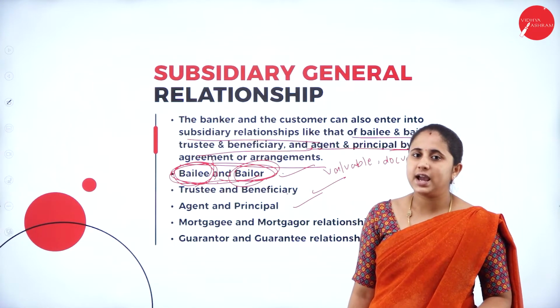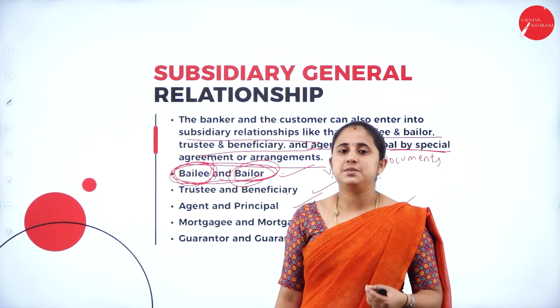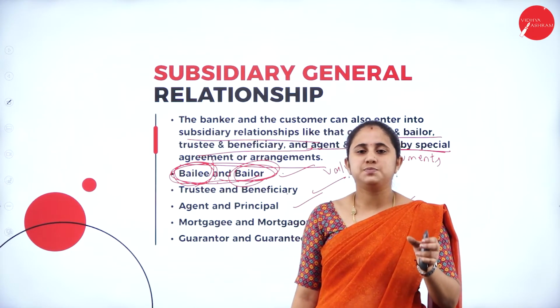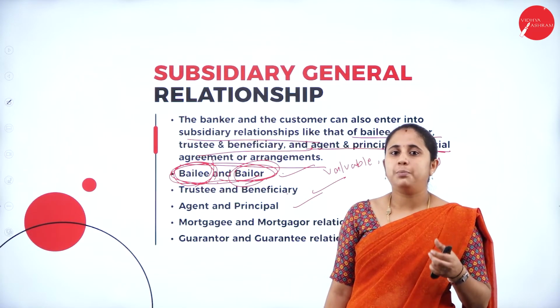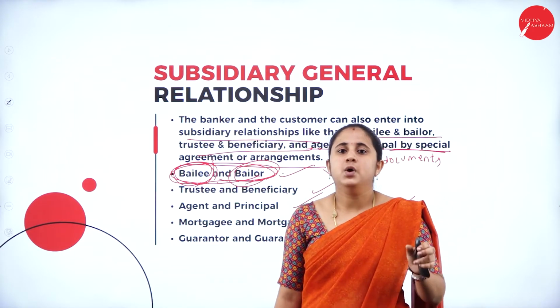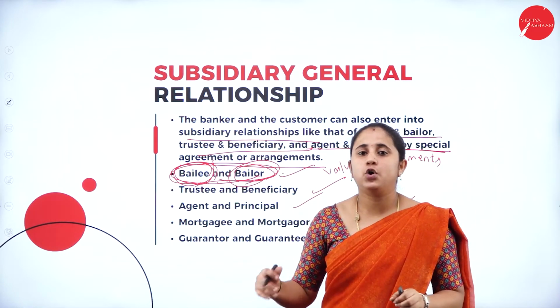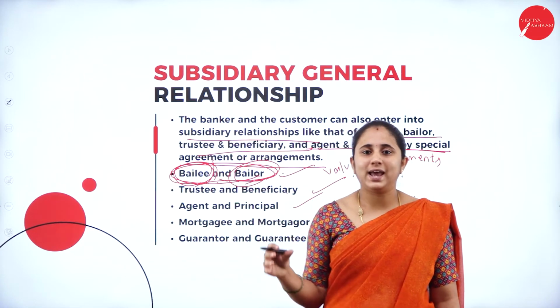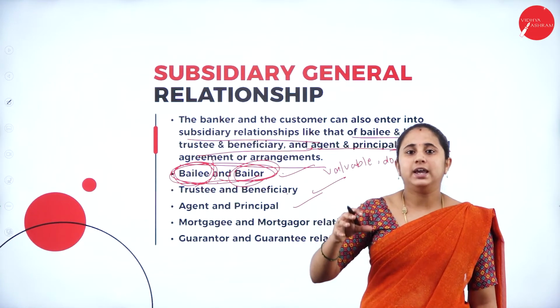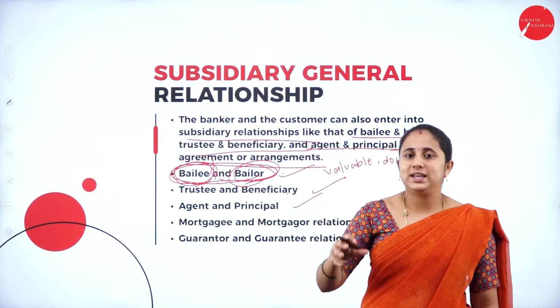Under the trustee and beneficiary relationship, the customer is going to deposit a specific sum with a specific instruction in order to use that money. The banker has the responsibility to utilize that money only for that particular instruction.